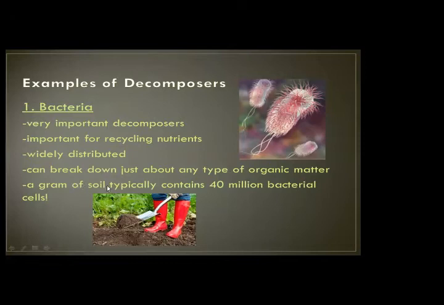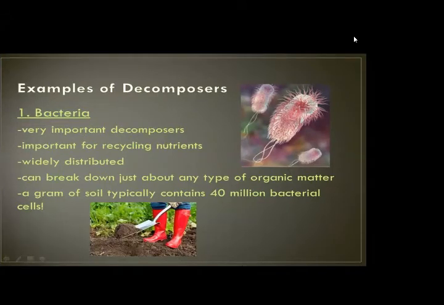A gram of soil typically contains 40 million bacteria cells. That means 40 million bacteria cells are present in soil. When a living thing dies, these bacteria eat the dead bodies of any living organism. So bacteria are an example of decomposers.